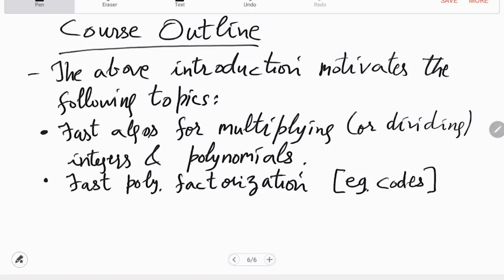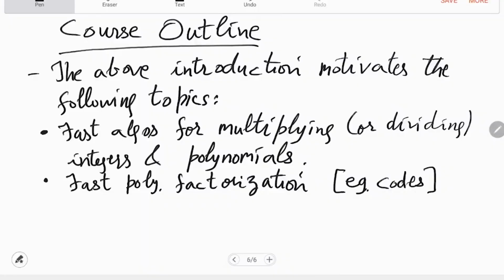Factorization is slightly more work than finding roots. Say you are given a univariate polynomial, so finding roots is you want to find an alpha such that f at alpha vanishes. Factorization is slightly more because your polynomial may not have any roots, like a quadratic irreducible times another quadratic irreducible that is given to you. From that you want to deduce the quadratic factors, right? So you don't want to go all the way to roots because roots become complex, for example. So you want to stop at a quadratic factor. So that we will do.